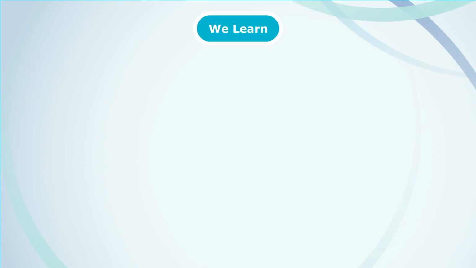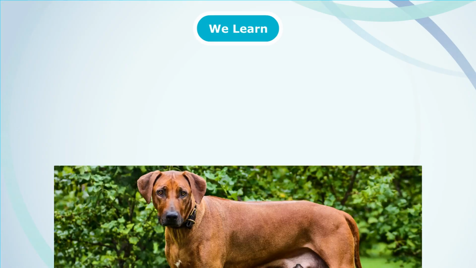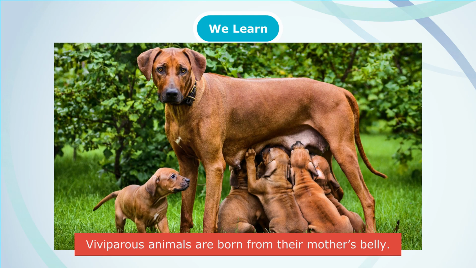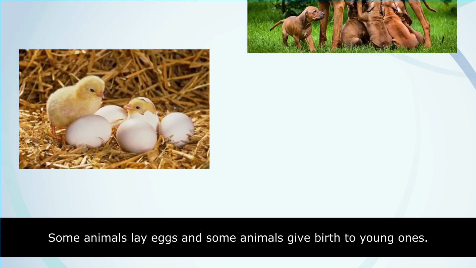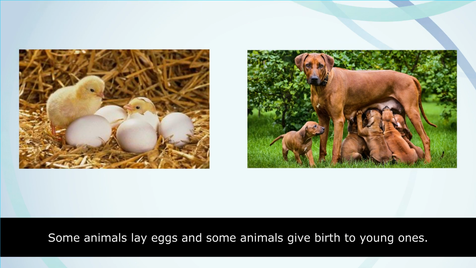We learn. Viviparous animals are born from their mother's belly. Oviparous animals are born from an egg. Some animals lay eggs and some animals give birth to young ones.